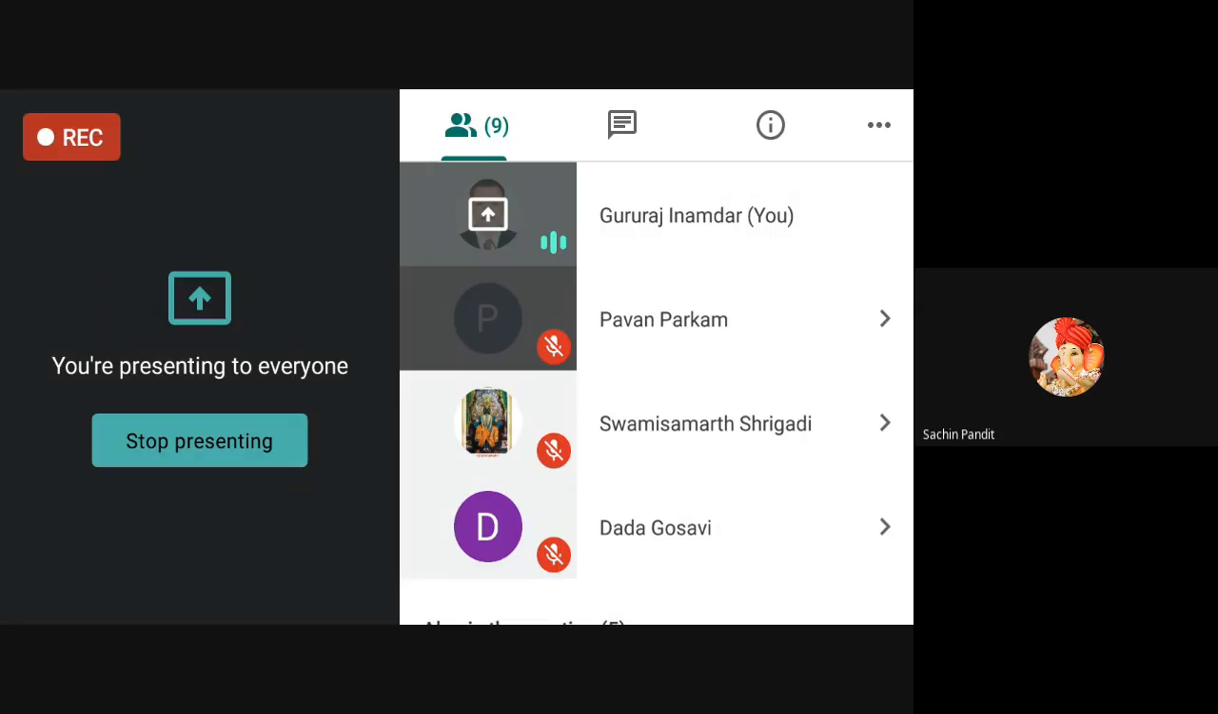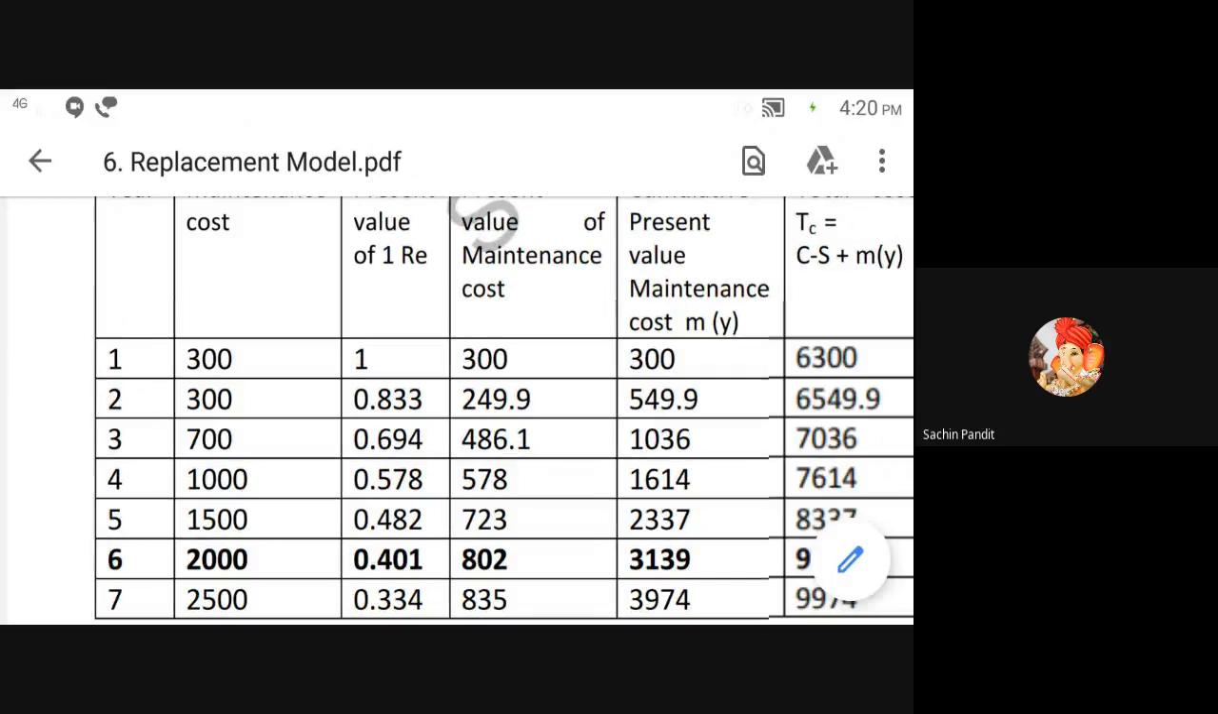Like this, we have to find out the value of money, the value of 1 rupee in the next year. Now how can we find it out? The formula is V is equal to 1 divided by 1 plus I. What is the I value? 20%. 20% is nothing but 0.2, that is 20 divided by 100.